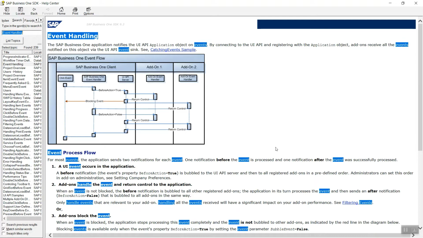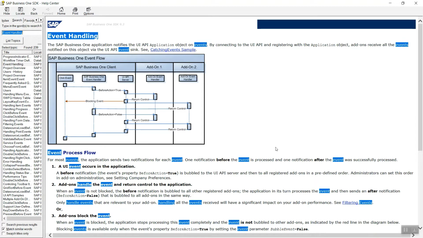Once the before action has been completed, the SAP Business One event handler will send an after action notification to add-on 1, and on this notification add-on 1 will do its action. If any activities need to be performed, it will do them after setting bubble event equals true and will return control back to the UI API server.